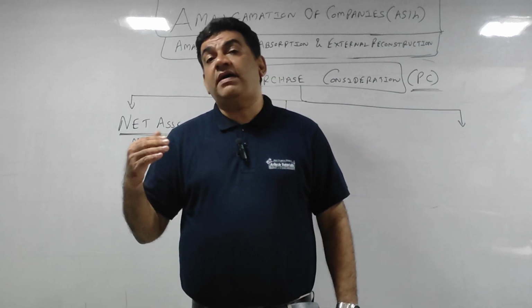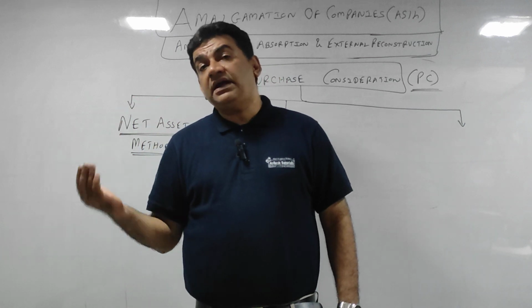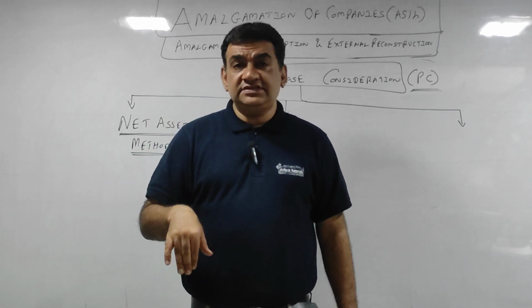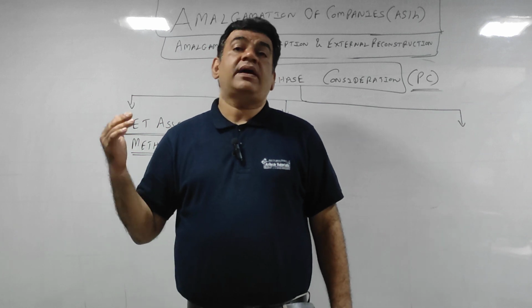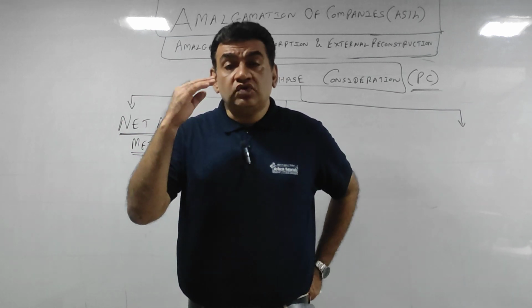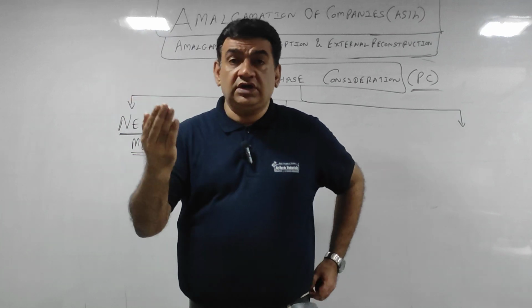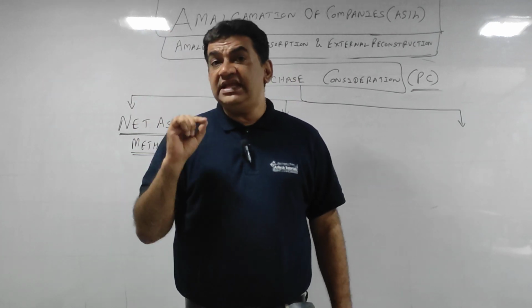It can be partly equity, partly cash. It can be partly equity, partly preference, or it can be partly equity, partly preference, partly cash. Any combination is possible.